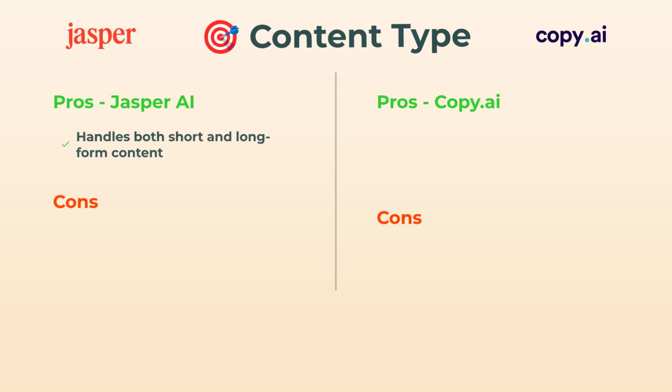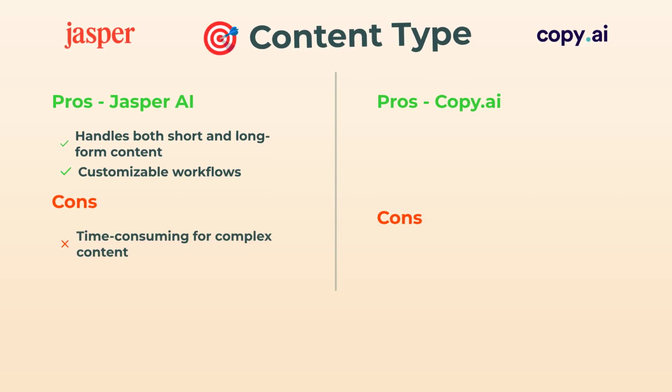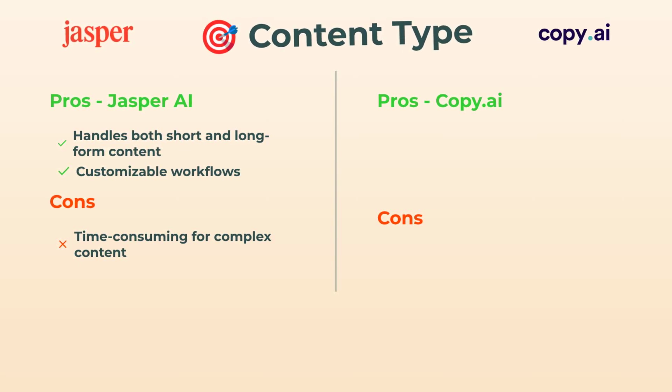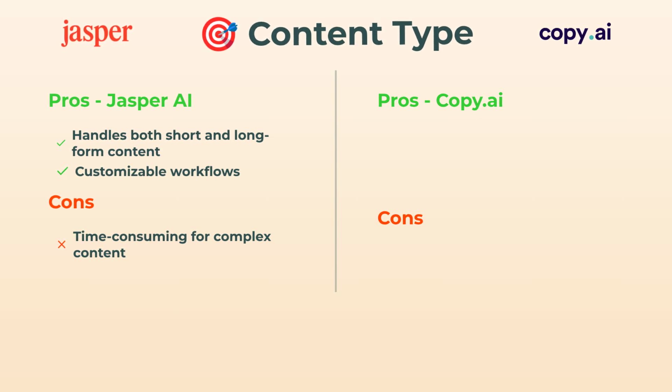Let's talk content type. Jasper AI honestly just runs the show here. It can do anything from blog posts to full reports and even custom workflows. But sometimes, whipping up those detailed pieces can eat up more time than you'd expect.